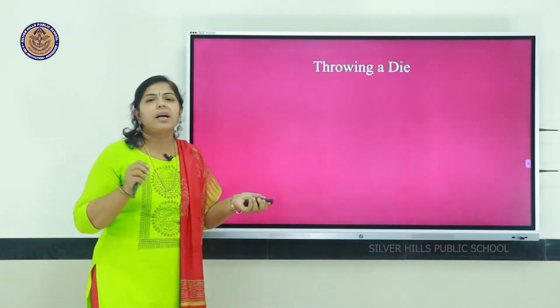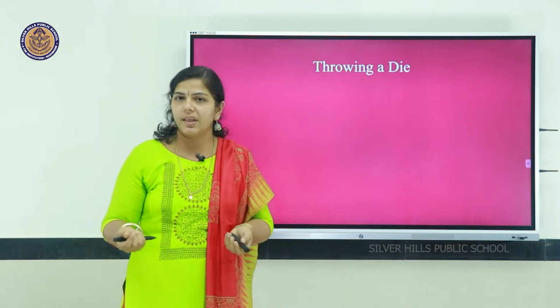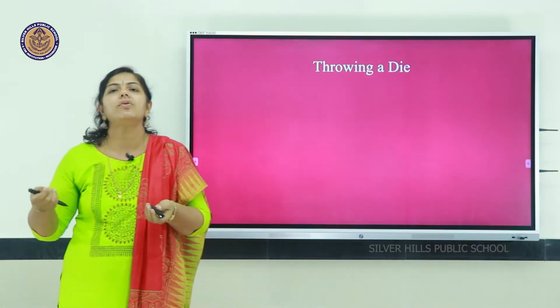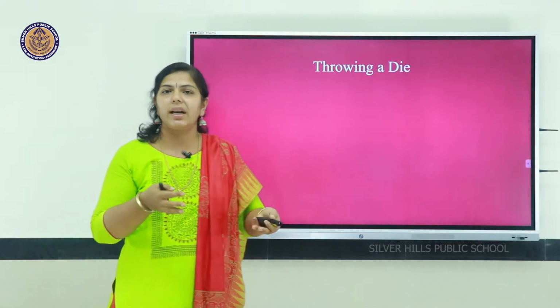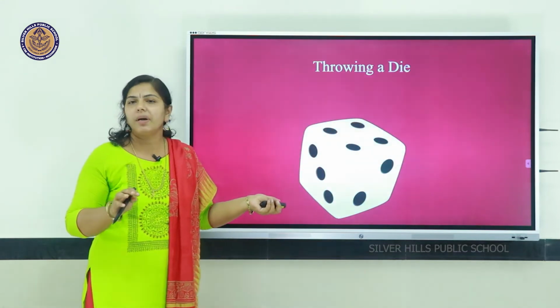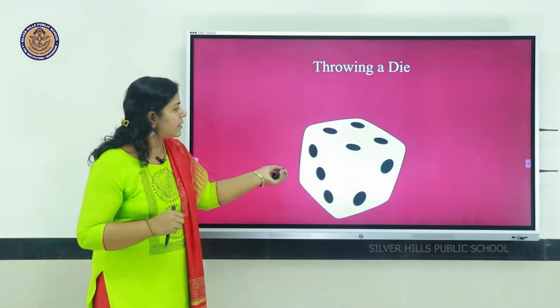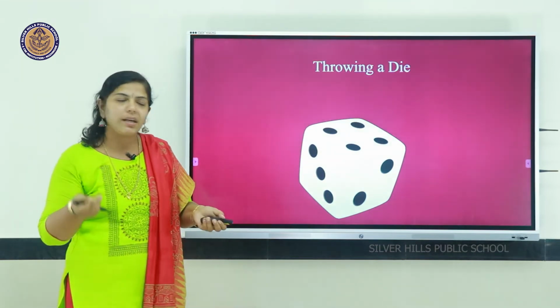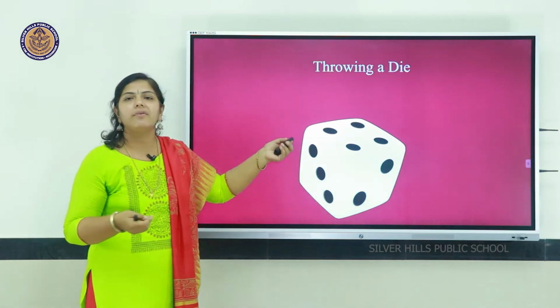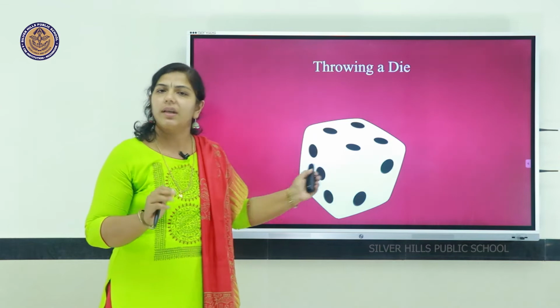Next, we will consider the example of throwing a die. All are familiar with a die. We usually use dice while playing Ludo, snakes and ladders, everything. We have numbers from 1 to 6 on the die. We can see here 3, 2, 4, and on the other side 5, 6 and all. So numbers from 1 to 6 are there on the die.